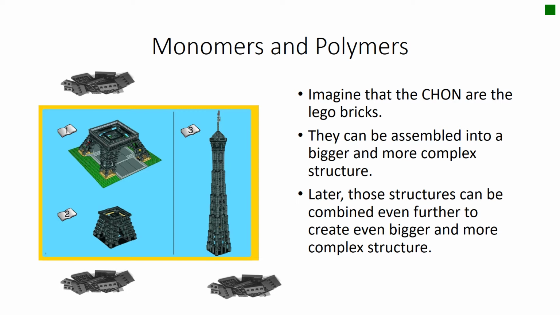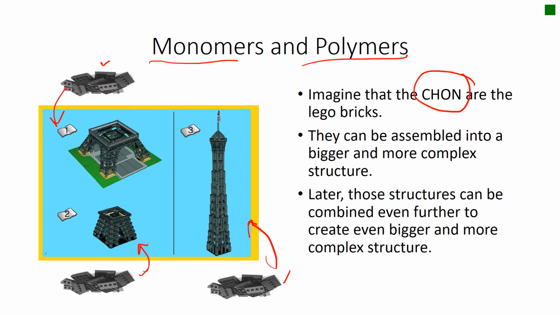carbon. Now let's talk about the definition of monomers and polymers before we go further to the carbohydrate, lipid, and protein. There are 2 important terminologies that you have to know. So what are monomers and polymers? Now imagine that the element atoms are Lego bricks, just like this 1, 2, and 3. They can be assembled into a bigger and more complex structure, like structure number 2, structure number 1, and structure number 3, that is made of Lego bricks.